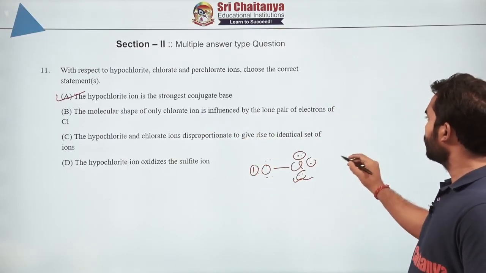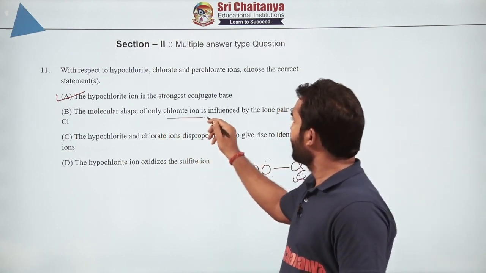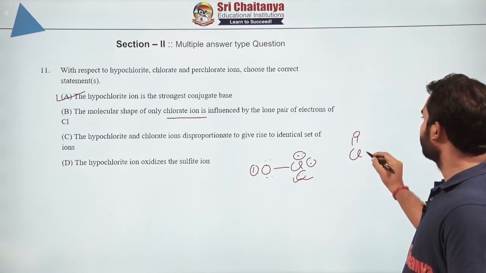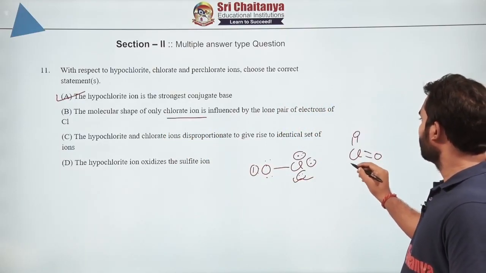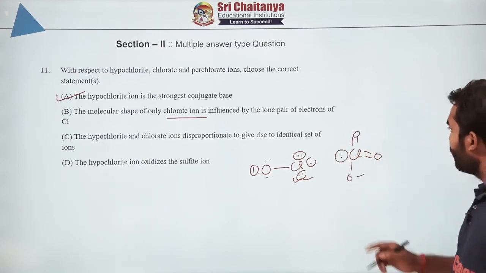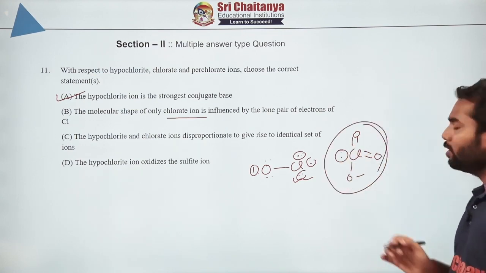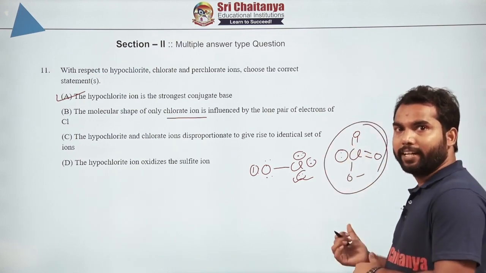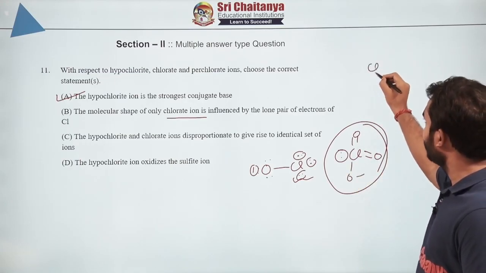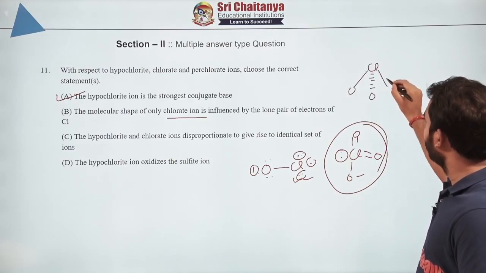Now let us draw the structure of the other one, that means the chlorate ion. So the chlorate ion will appear like this. What will be the shape of this molecule? The total number is 4, so the geometry will be tetrahedral, but if you do not look at the one lone pair, it will appear like this.